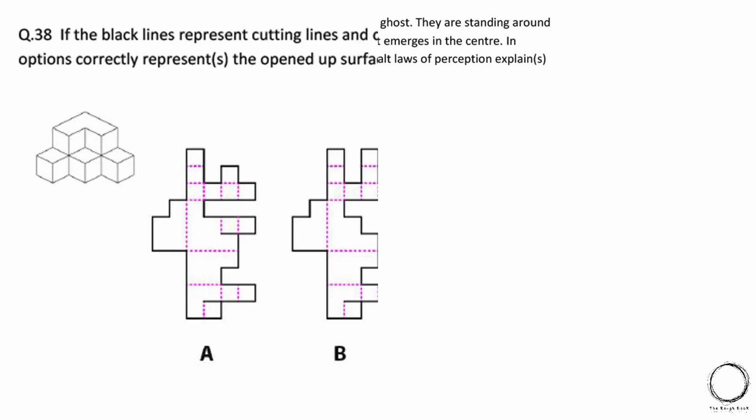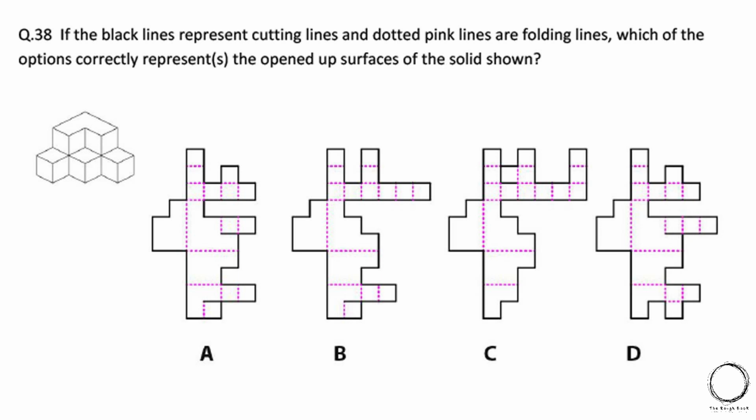Moving ahead, if the black lines representing cut lines and dotted pink lines are folding lines, which of the options correctly represent the opened up surfaces of the solid shown? So in this type of orthographic projections, look for folding surfaces right beside each other, and you need to have a number of 6 folding surfaces together, and only option B and option C have a continuous 6 folding surfaces, hence the right answer is option B and C.